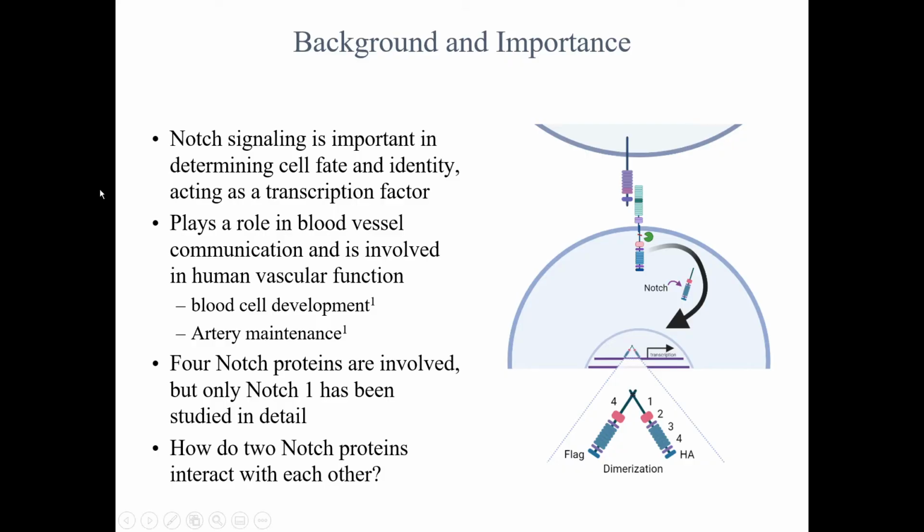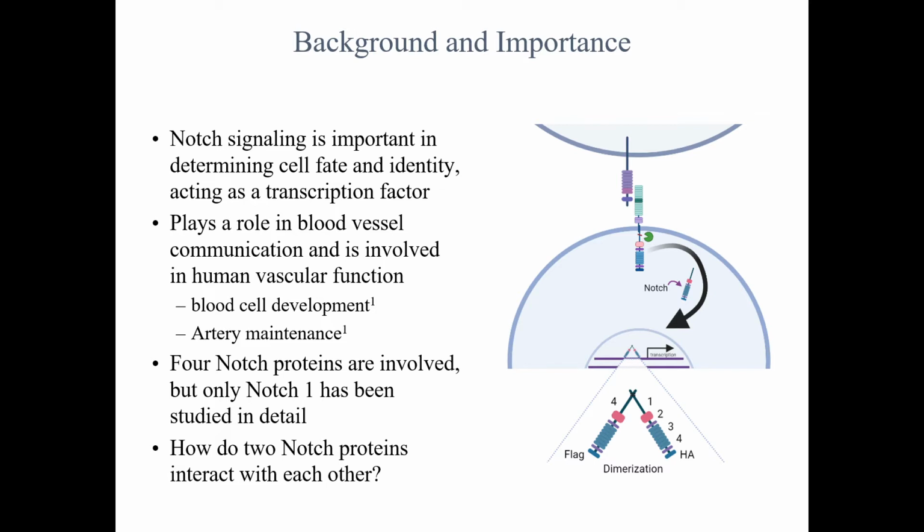So Notch signaling is extremely important in determining cell fate and identity because it acts as a transcription factor. It plays a role in blood vessel communication and is involved in human vascular function, including blood cell development and artery maintenance. Obviously, these are extremely important because these things can result in things like strokes and heart disease, things that are very relevant to us as humans.